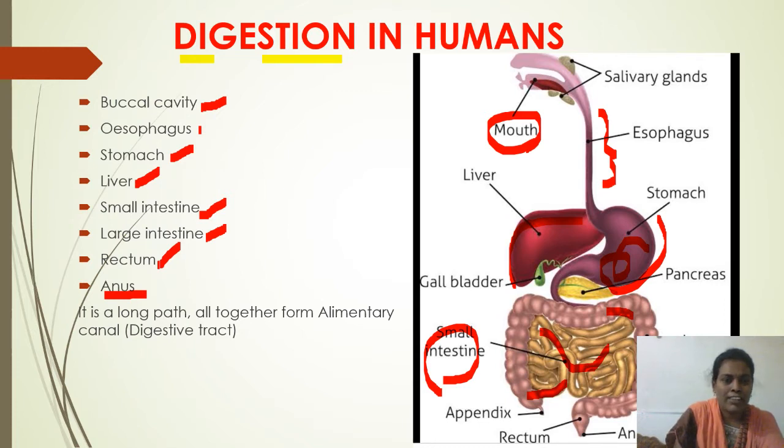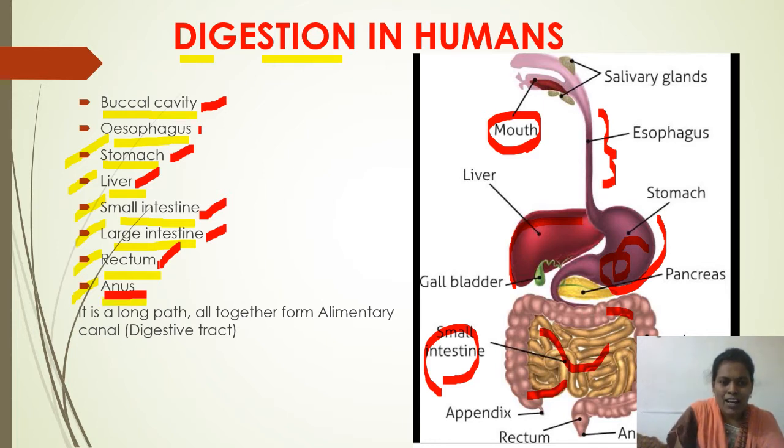What are the organs involved in the digestive system of human beings? Buccal cavity, esophagus, stomach, liver, small intestine, large intestine, rectum, anus. Can you tell me one more time? The digestive system includes the buccal cavity, esophagus, stomach, liver, small intestine, large intestine, rectum, and anus.